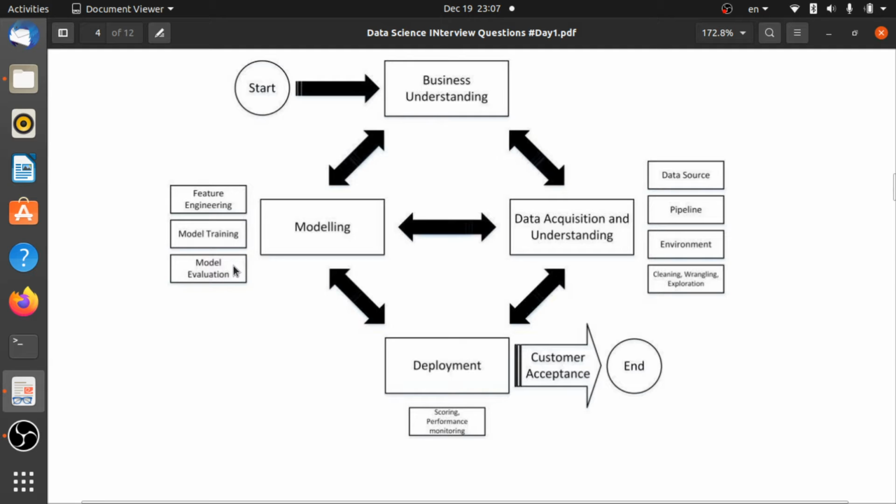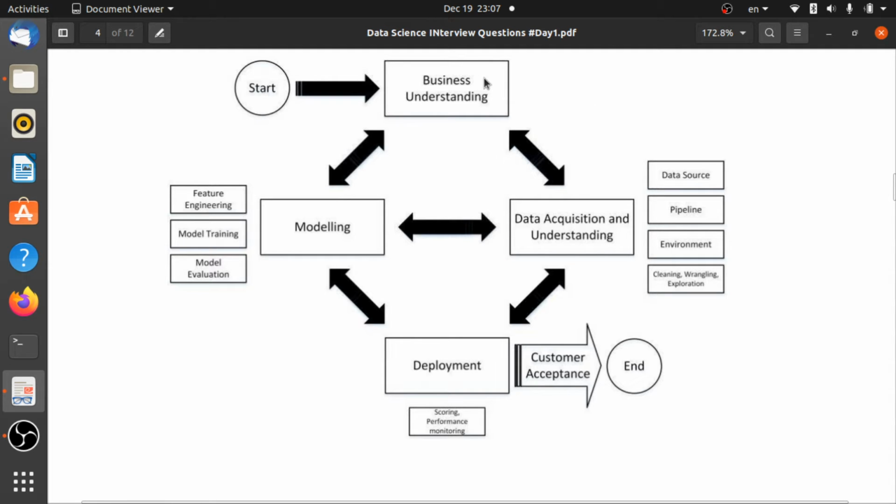That model might be underfitting or overfitting, or it might be well fitted according to our data. Then next it comes to the deployment part. There our model has to be monitored. After deployment, that's the whole architecture of machine learning.